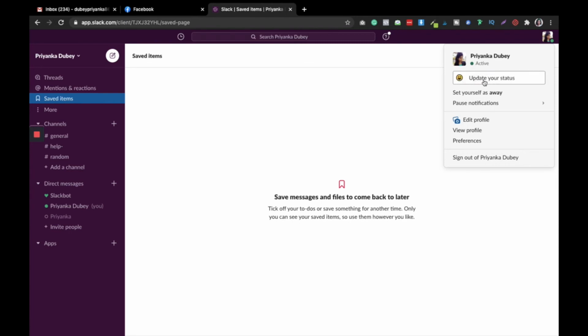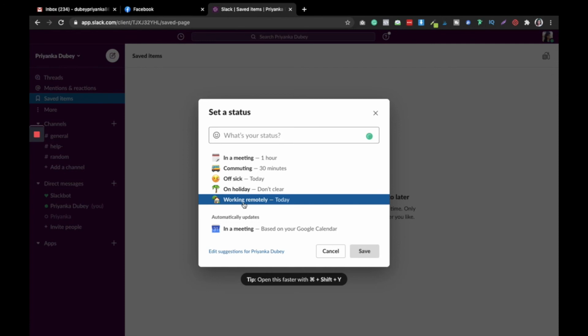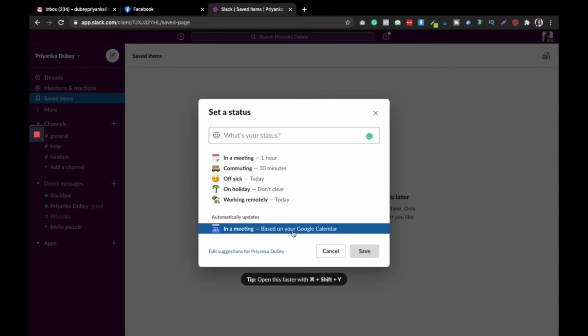Now if you want to update your status, you can do that as well as you do in your WhatsApp, right? So if you want to set a status like you are not well and you want off for today, you can just tell your team members by setting that update that okay, I'm taking a leave right now for a day. If you're going for a holiday with your family, you can just clear it up. You can just clear the status with working remotely, in a meeting, etc. Like it has a whole lot of features.